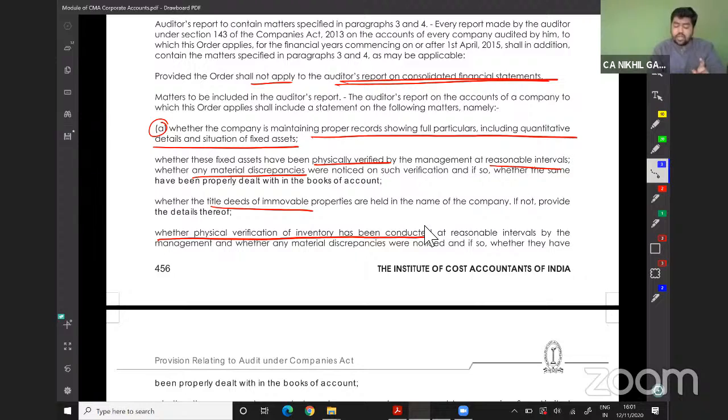Then comes the title deeds. Title deeds of immovable properties, whether they are in the name of the company or not. The third thing is whether physical verification of inventory has been conducted or not. If there is any material discrepancy, how it is dealt with in the accounting books.